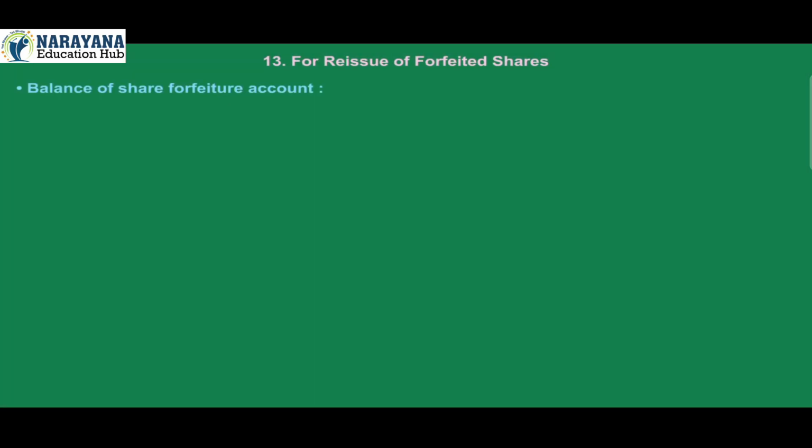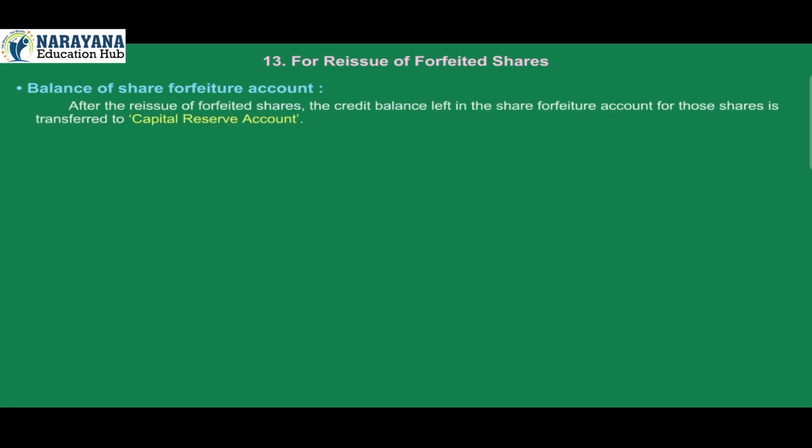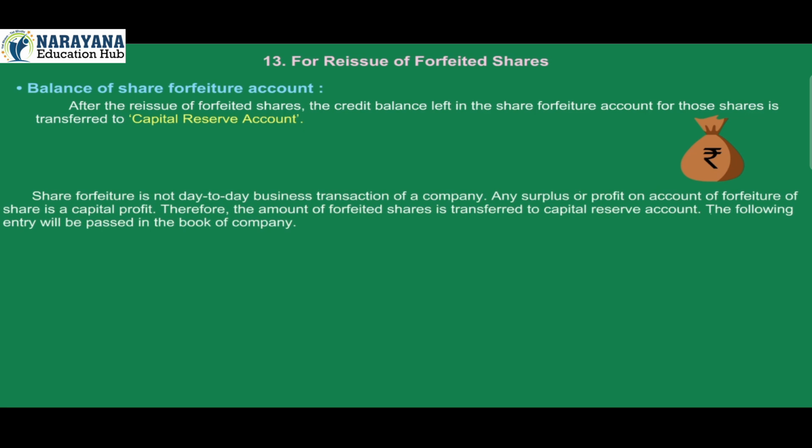Balance of share forfeiture account. After the reissue of forfeited shares, the credit balance left in the share forfeiture account for those shares is transferred to capital reserve account. Share forfeiture is not a day-to-day business transaction of a company. Any surplus or profit on account of forfeiture of shares is a capital profit. Therefore, the amount of forfeited shares is transferred to capital reserve account.